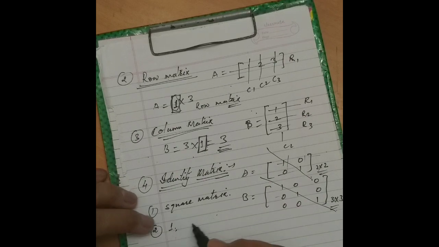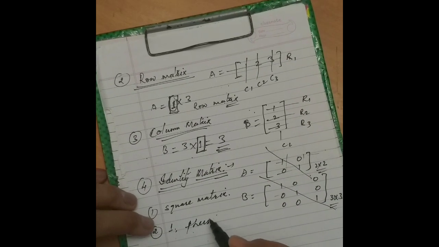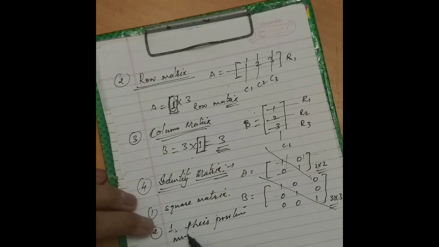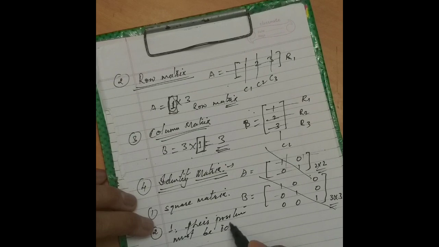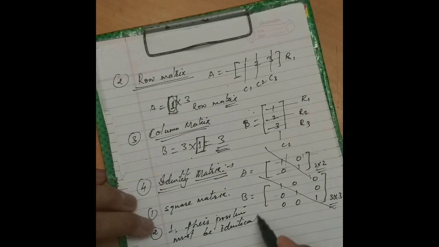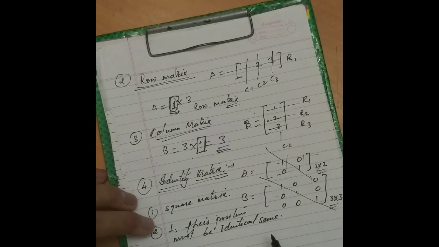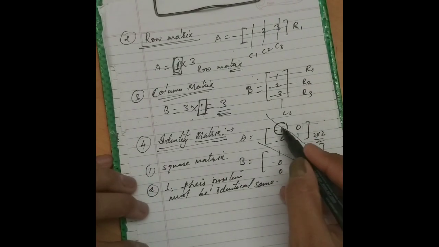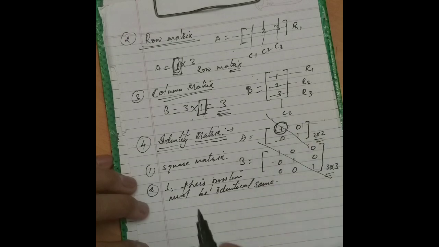And the second thing is that their positions must be identical. Identical means same. What does it mean? I tell you. For example, we take this one. What is the position of this one?